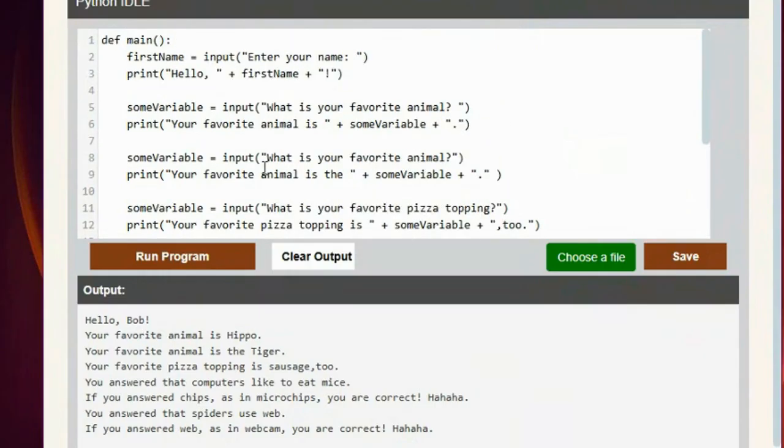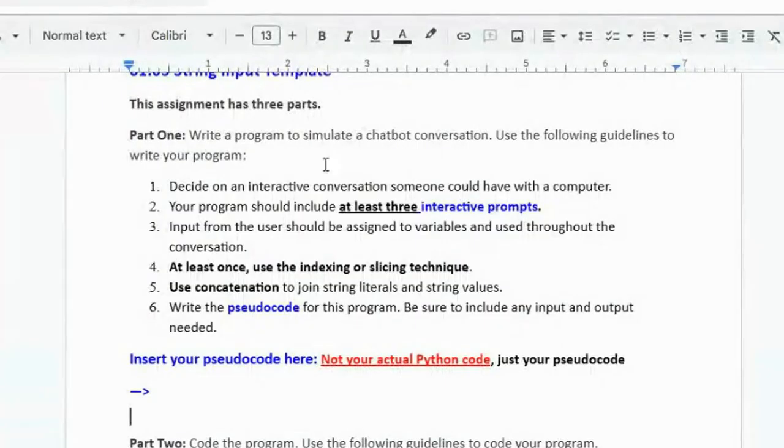Okay. And I don't see where you used indexing or slicing in there. That was right here: at least once use indexing or slicing, where you pull out a character from a variable, from a word, or pull out a couple. You've got to look at lesson 1.04, the last couple of pages of 1.04, which talk about how to index and slice. Like I said, when we learn things, we're going to use those in the program going forward. So even if you don't write a program that week, make sure you do the practice problems, understand how they work, do the Python guided activities.